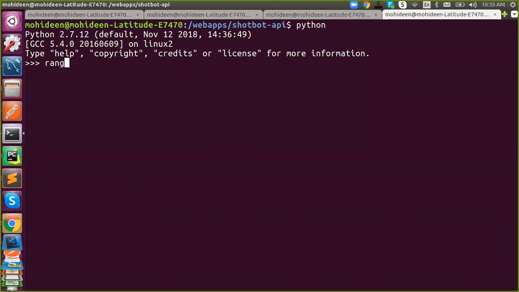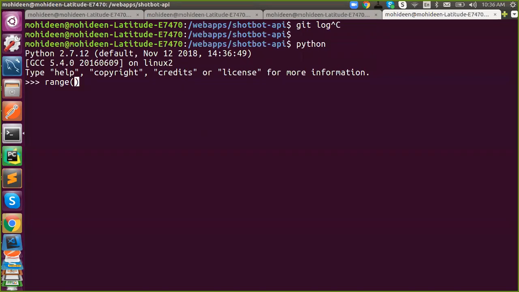Okay, so range accepts up to three inputs. You can pass one input, two, or three: minimum one, maximum three. If I don't say anything, what will happen? What will happen if you don't pass anything?